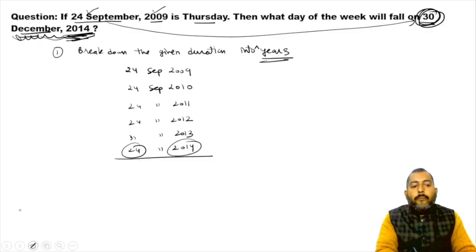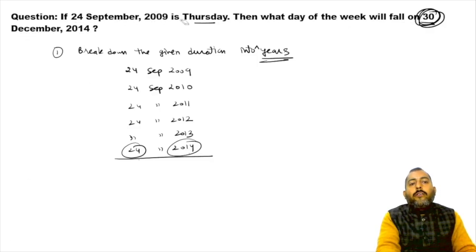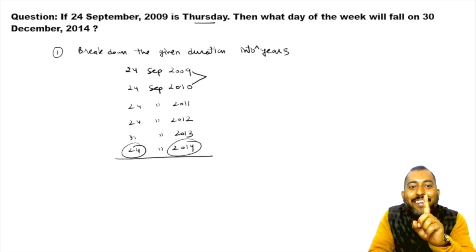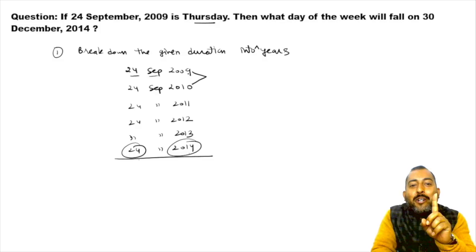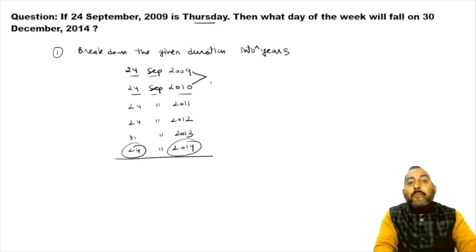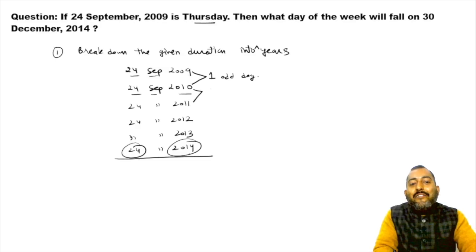Okay. Now what to do? See, now, so try to understand. 9 to 10 is a duration of one normal year. Because 24 September 2009 to 24 September 2010 is a gap of one normal year. That is why over here we will be having one odd day. Similarly, 10 till 11, one odd day. But 11 till 12, two odd days.